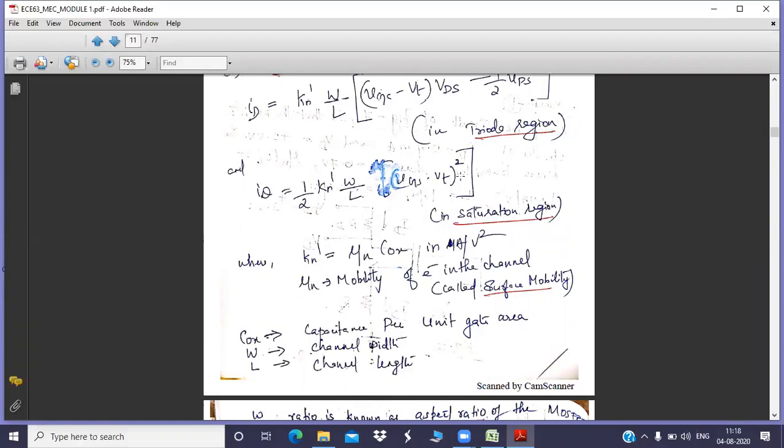How are you going to find the region of operation? By evaluating the condition. What is the condition? Whether VDS is less than VGS minus VT, or VDS is greater than VGS minus VT. Hope you got the concept. What is VGS minus VT? VGS minus VT is nothing but the overdrive voltage, that is VOV.